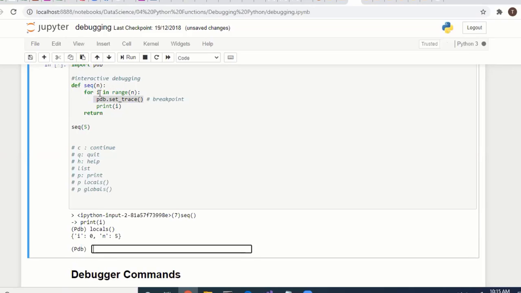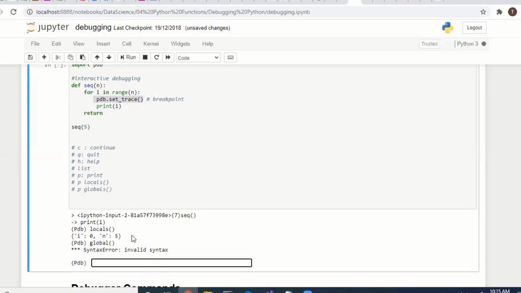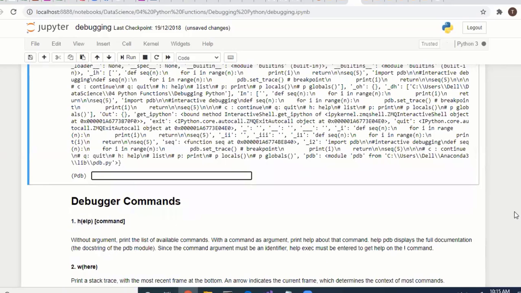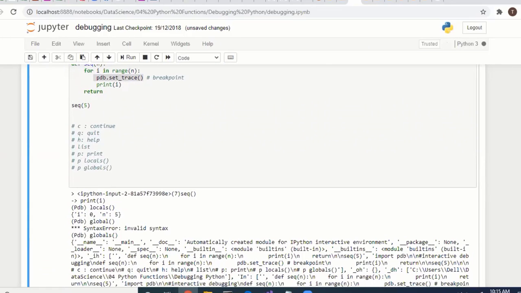If you want to find the locals, what are the locals? i is a local, and n. i is equal to 0, n is equal to 5. So you can find the locals and the global variables. If you want to see the globals, what are the globals? So there are no globals, sorry. So these are the global variables.